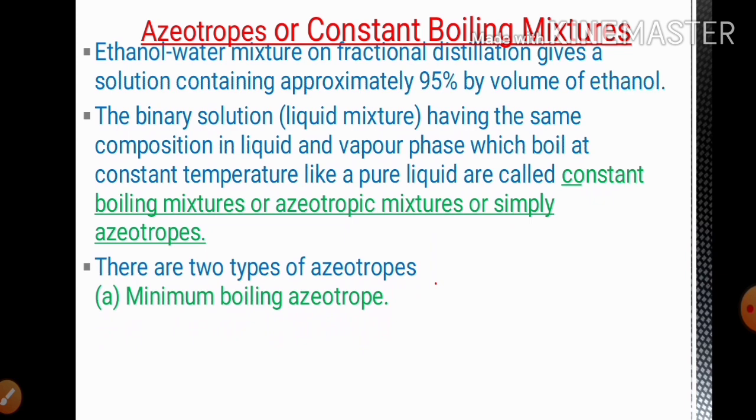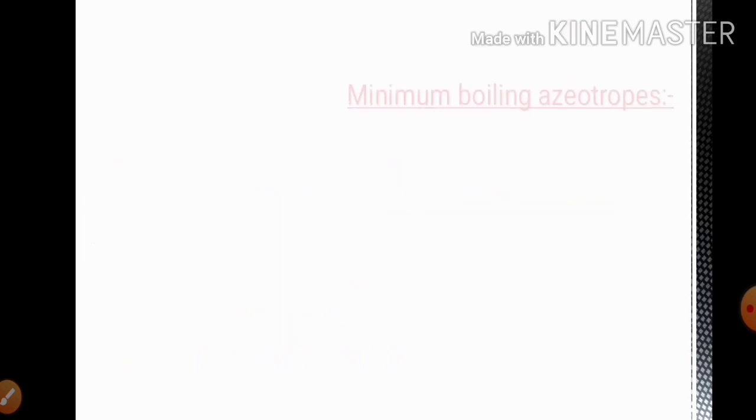Mixtures of liquids which boil at constant temperature like a pure liquid, such that the distillate has the same composition as that of the liquid mixture, are constant boiling mixtures or azeotropes. There are two types of azeotropes, minimum boiling azeotropes and maximum boiling azeotropes. Now we'll see minimum boiling azeotropes.